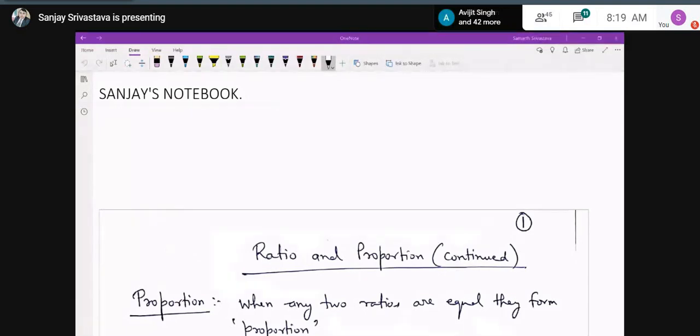27 m cube is to 8 m cube. Correct, absolutely correct. And question number 8, find the subduplicate ratio: (x minus y) whole square is to (x plus y) whole cube. Correct. Yes.